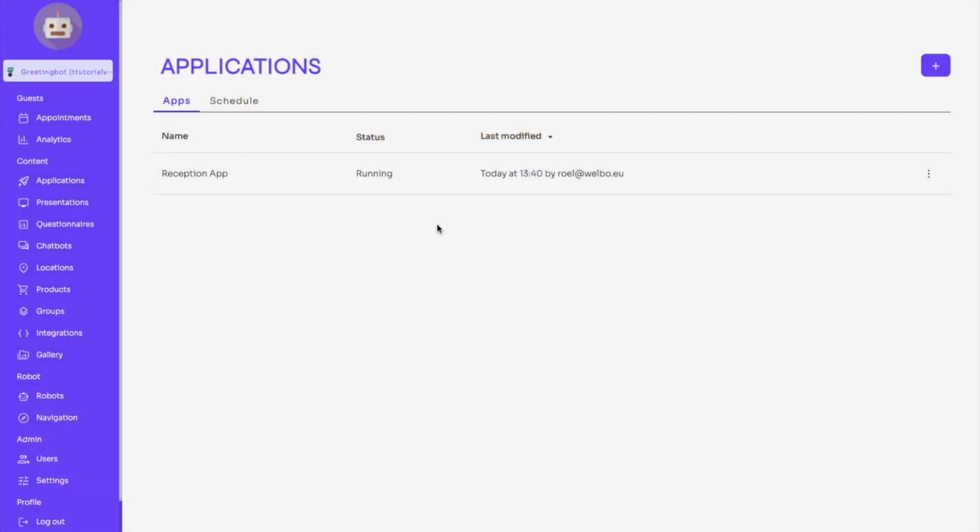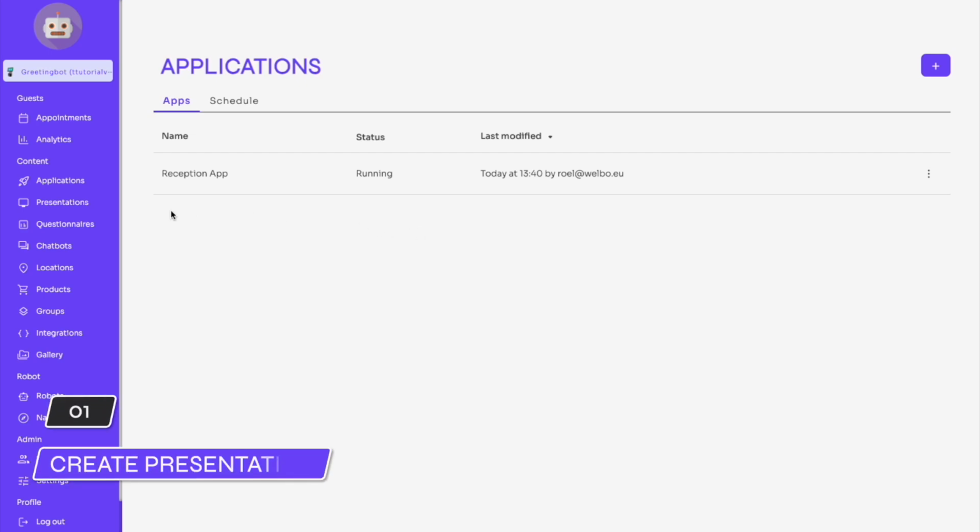In this video, we will create the interaction shown at the beginning of this video, in which the robot tells a short story about its favorite movies. In the Wellbo dashboard, we call this a presentation. We will first create the presentation, then add it to the robot application.